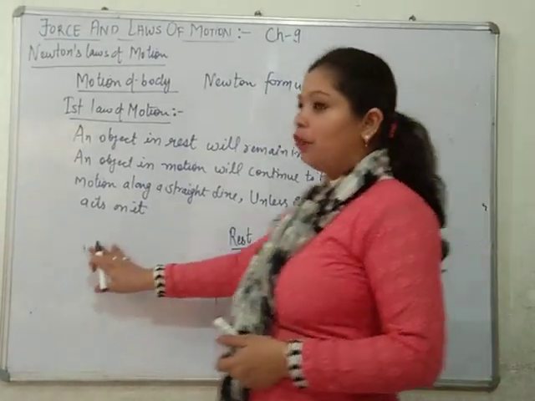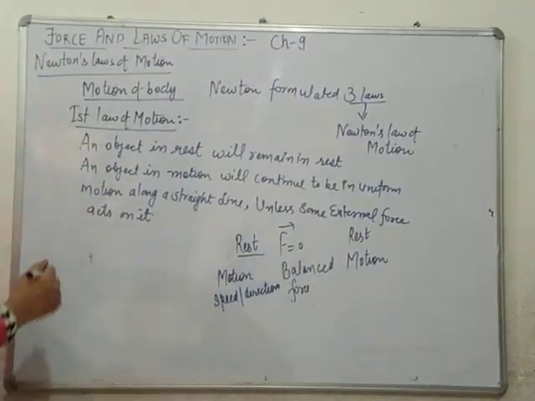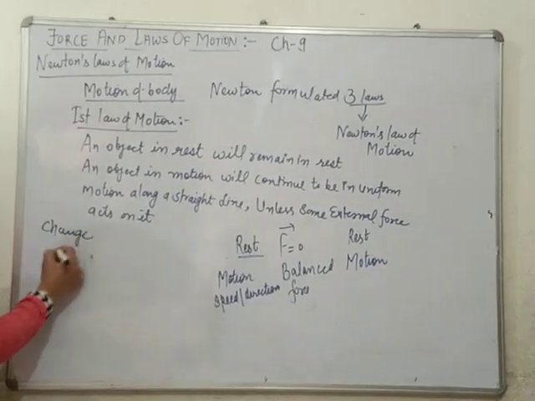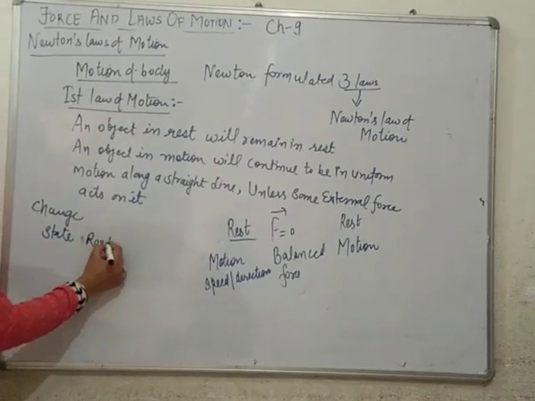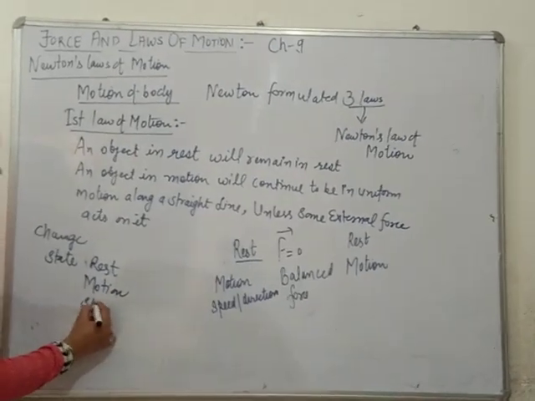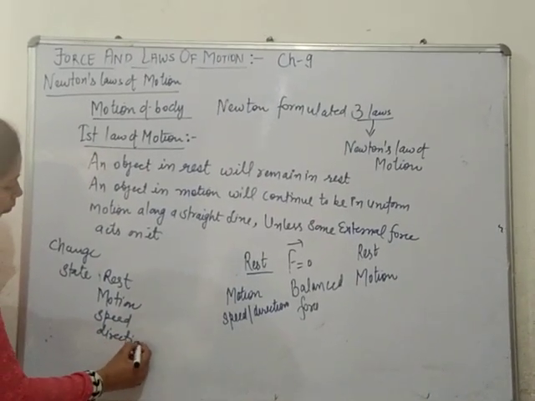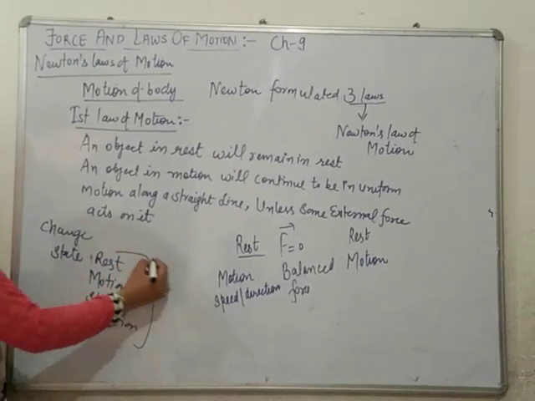So, what did you learn from this law? That if you want to change the state of rest or state of motion, or if you want to change the speed or direction of motion, what is required so as to change?